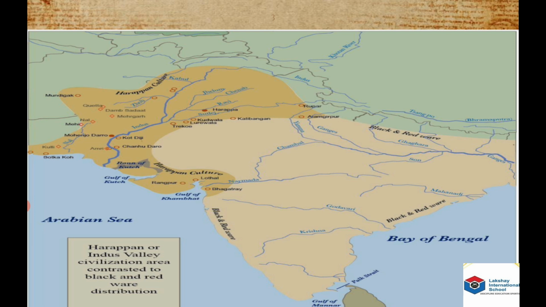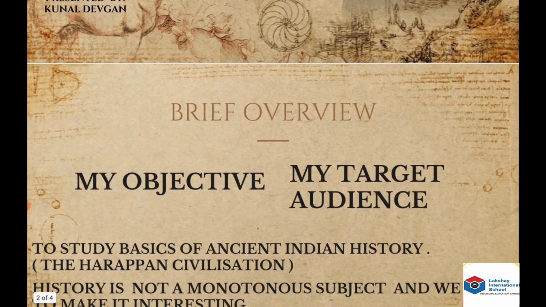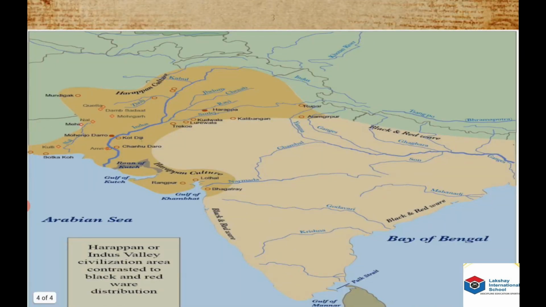In this course, dear student, I will start with part 1 that deals with the ancient Indian history or the themes of ancient Indian history. The medium of language will be bilingual, so it will help both the students of Hindi medium as well as English medium to understand. The first theme of this book is named as bricks, beads and bones, which is centered around the Harappan Valley civilization.